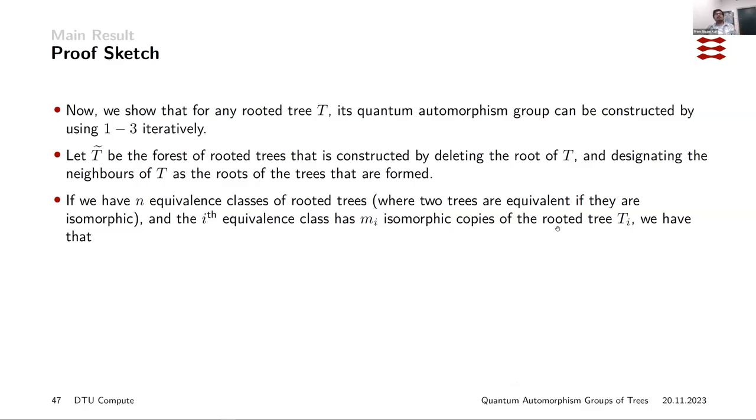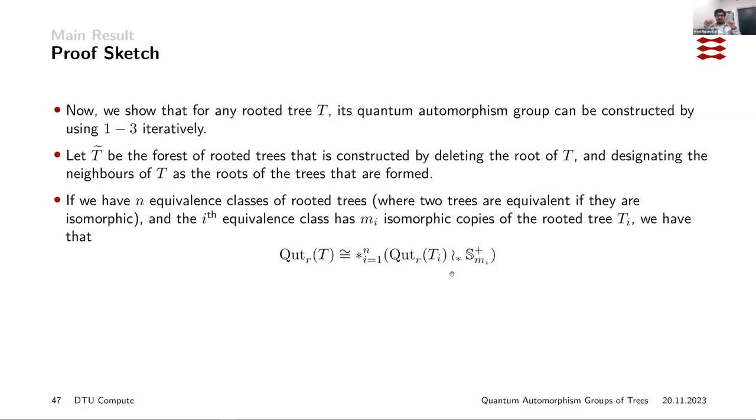Let's say you have m_i copies of the rooted tree T_i. Then the quantum automorphism group of T tilde, which equals that of the rooted tree T, is the free product of the free wreath products of the quantum automorphism group of T_i with S_{m_i}^+.